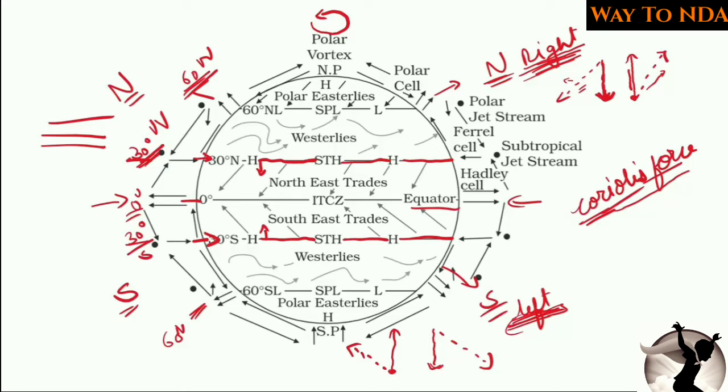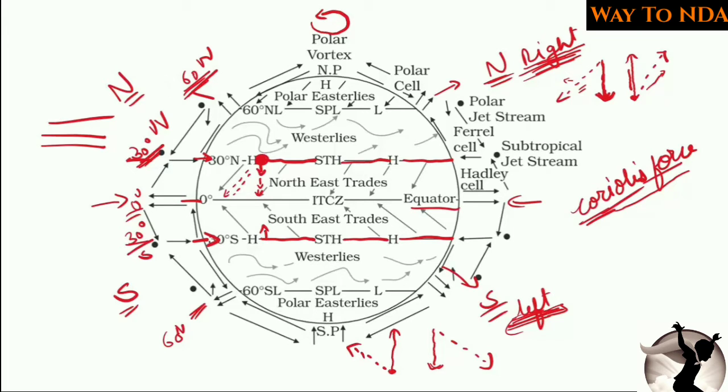But due to the Coriolis force in the northern hemisphere, the winds are getting deflected towards their right side, and here you can see this is the direction. So the winds originated at this point, but due to the Coriolis force, they got deflected towards their right side instead of their original path. This was the original path, but they got deflected to the right side in the northern hemisphere.